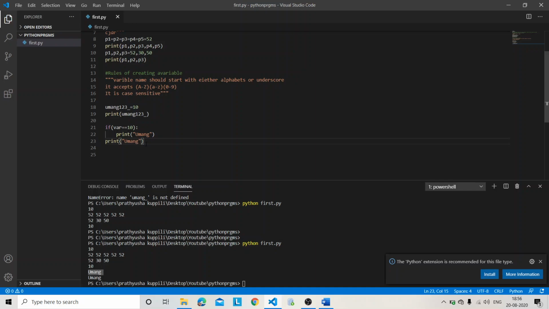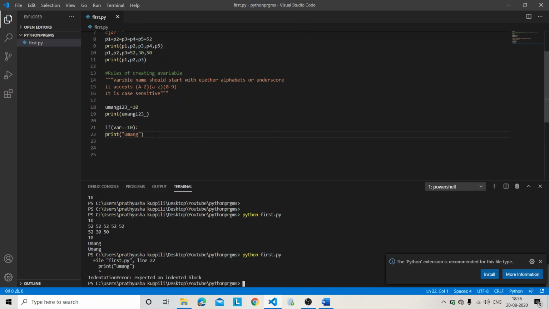For example, if you are not giving any indentation and you are just printing the value without any block of code, see, it is giving that indentation error. Indentation error means that it is not taking this as a block of code. For example, I am a student representing one college.